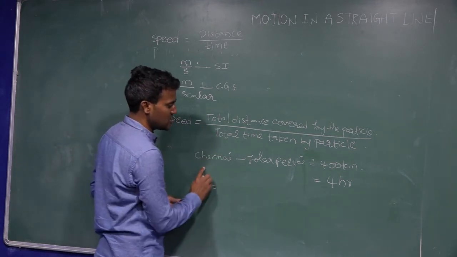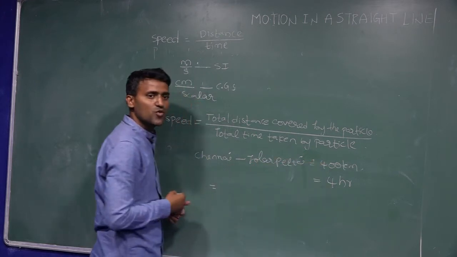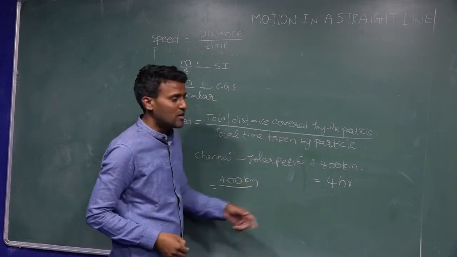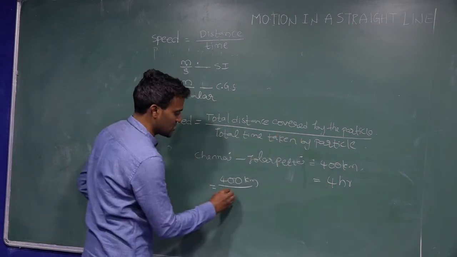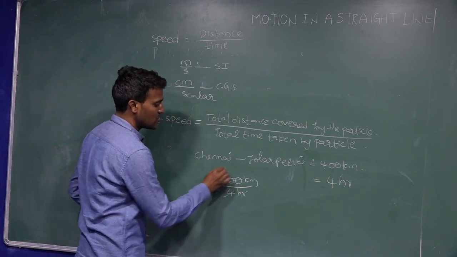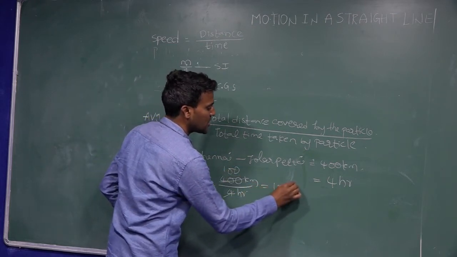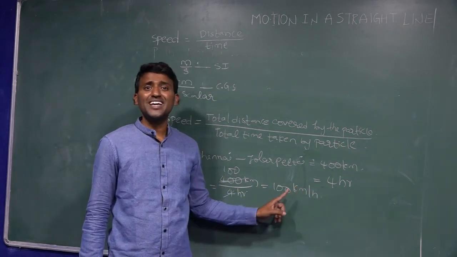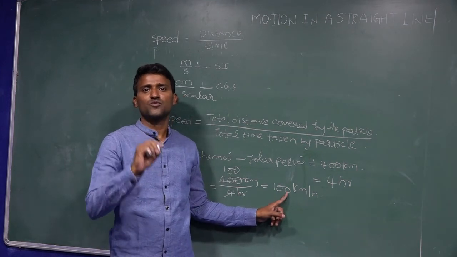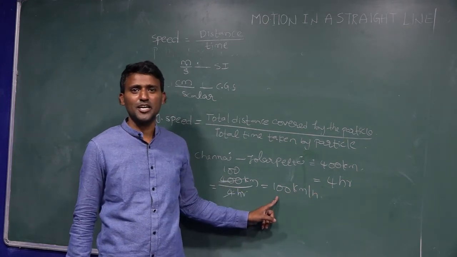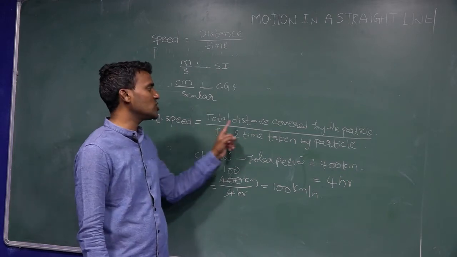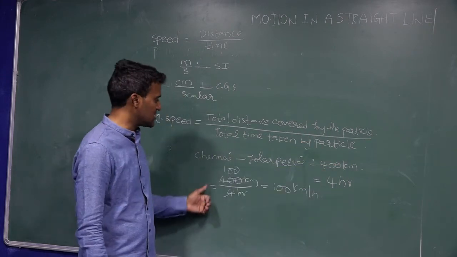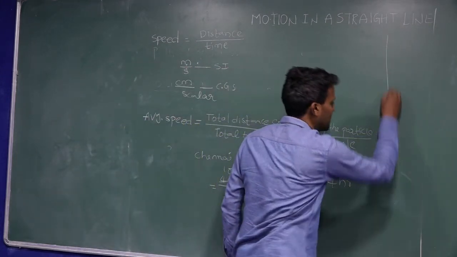Total distance from Chennai to Jolarpet is 400 kilometers, divided by the total time taken to reach Jolarpet, which is 4 hours. That is 100 kilometers per hour. Per hour your vehicle traveled 100 kilometers. So average speed is equal to total distance covered by the particle divided by total time taken by the particle, isn't it?